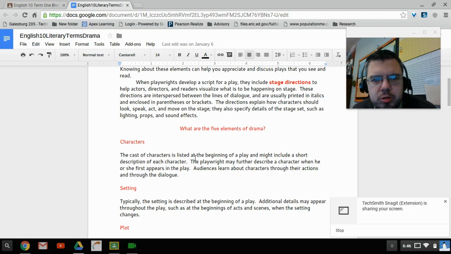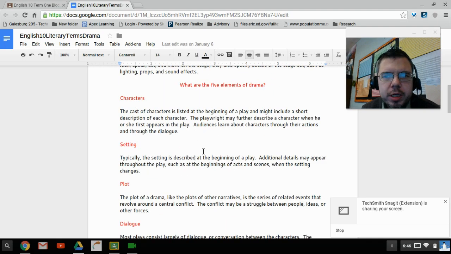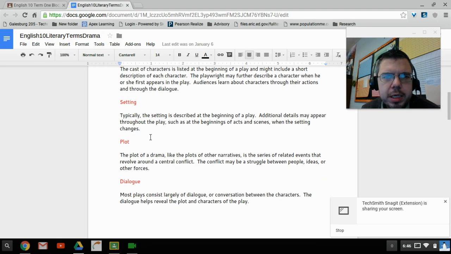What are the 5 elements of drama? Characters: the cast of characters is listed at the beginning of the play and might include a short description of each character. The playwright might further describe a character when he or she first appears in the play. Audiences learn about characters through their actions and through their dialogue. Setting: typically, the setting is described at the beginning of a play. Additional details may appear throughout the play, such as at the beginning of acts and scenes when the setting changes.